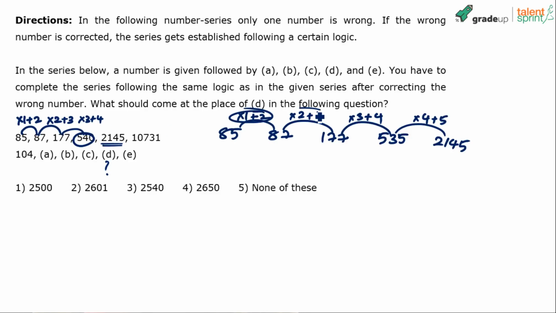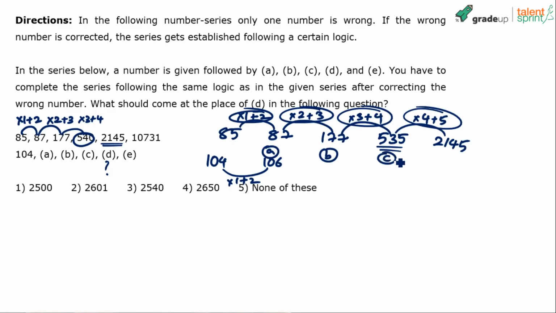The pattern should be into 1 plus 2, into 2 plus 3, into 3 plus 4, into 4 plus 5. And according to which the wrong number is 540. It should be replaced with 535. But anyway, this wrong number has got nothing to do with the answer. What is important here? The pattern is important. The logic is important. Apply the same logic to these numbers now. So 104 into 1 plus 2. 104 into 1 plus 2, 106. So basically A is equal to 106.